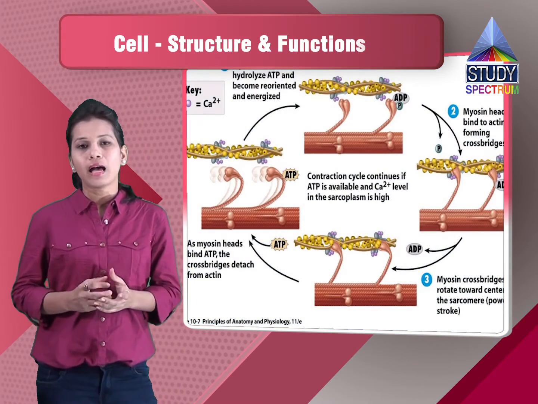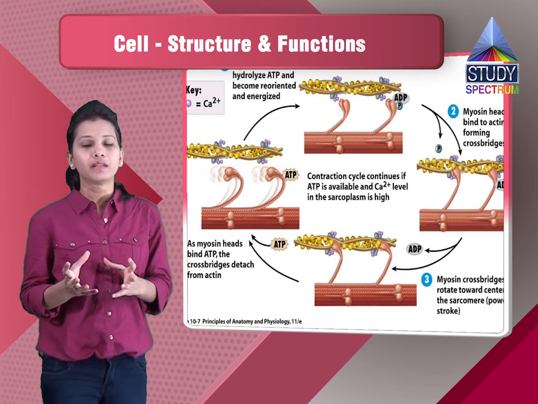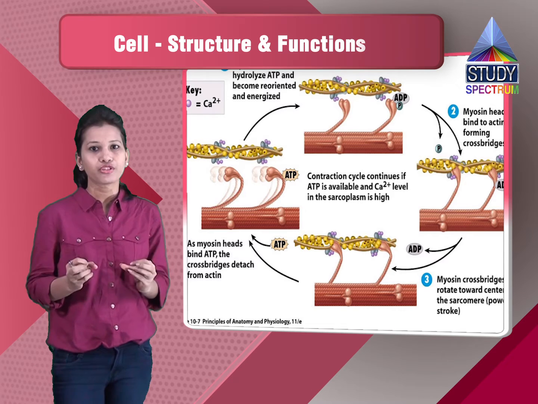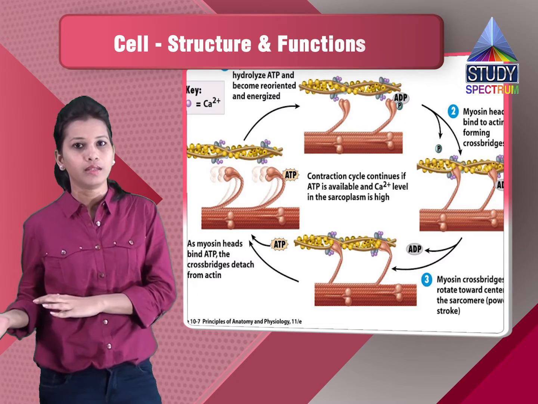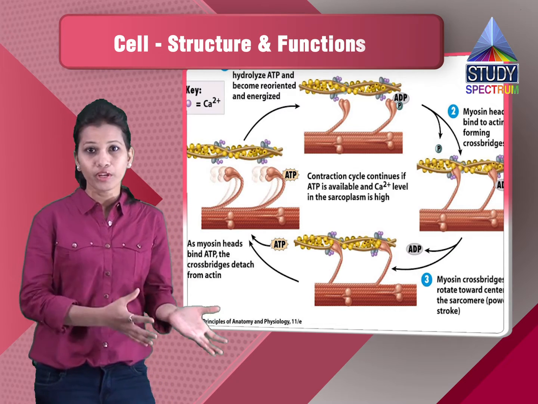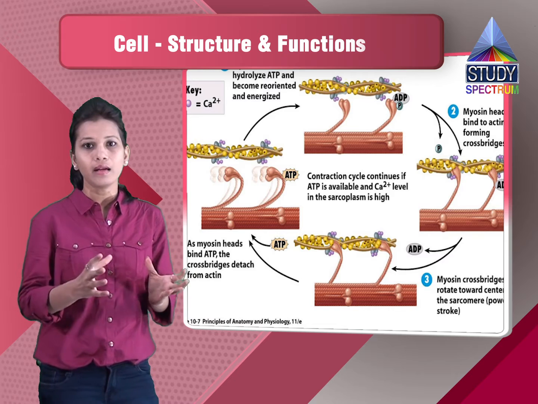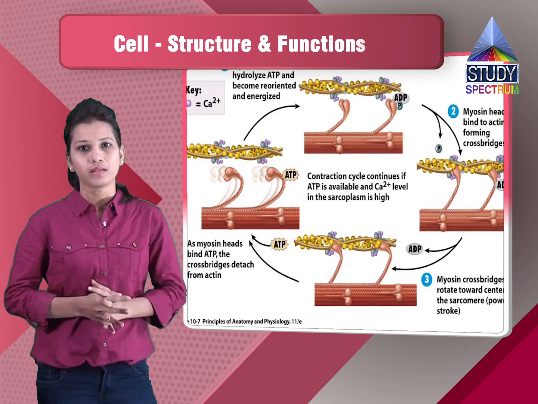Then we have the muscle cells. The muscle cells will be having the spindle shape. This spindle shape helps the muscles to do contraction and relaxation. So these muscle cells are developed according to their requirement. The muscle cells are helpful in movement of the body. So the muscle cells are having the spindle shape for the contraction and relaxation of the muscles.